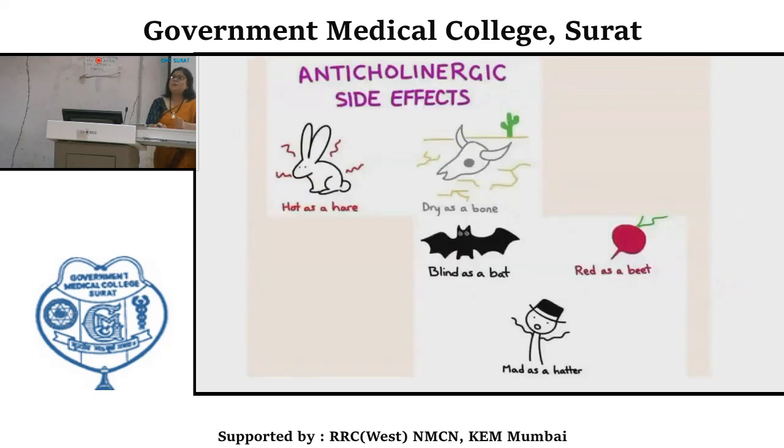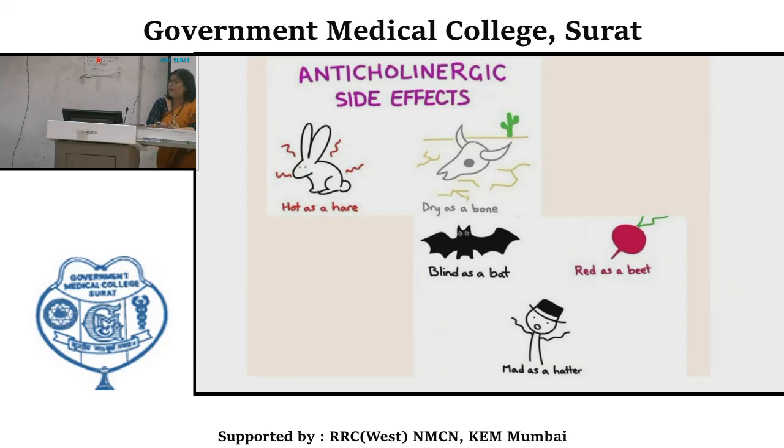There is a popular saying that a patient with belladonna poisoning gives some peculiar 5 features. Hot as a hare: body temperature has increased because of loss of sweating. Then dry as a bone. Then blind as a bat: like a bat, it can't see properly, there will be blurring of vision.